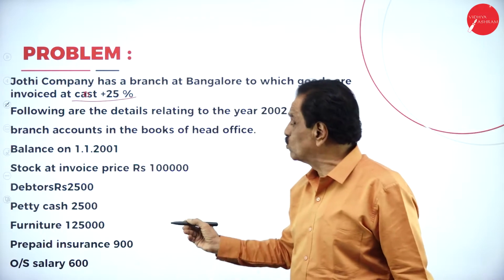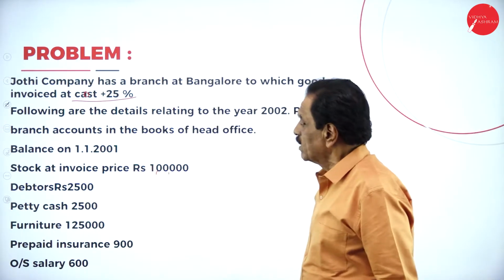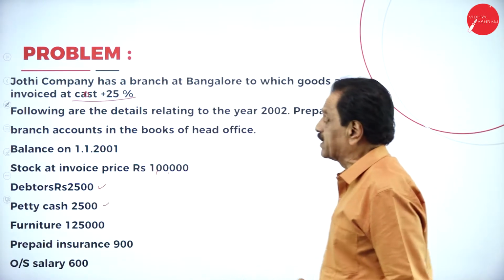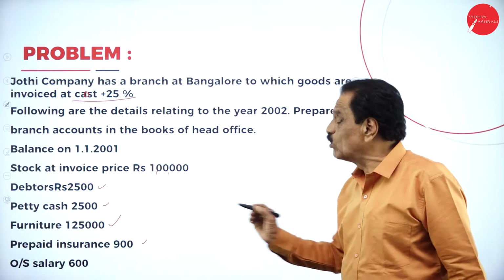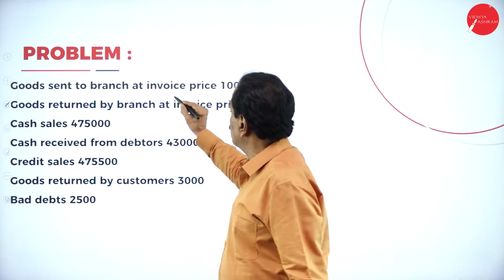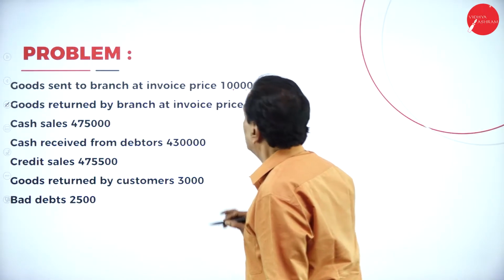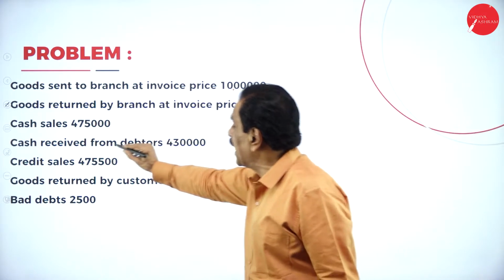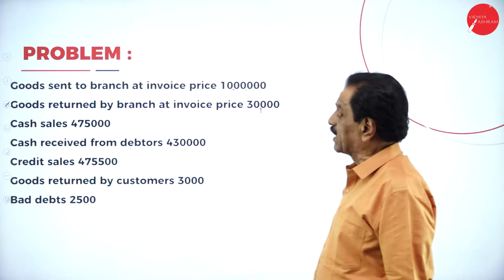Balance on 1/1/2001: stock at invoice price rupees 1 lakh, debtors 2,500 at the beginning, petty cash 2,500, furniture 1,25,000, prepaid insurance and outstanding salary at the beginning of the year. Then goods sent to branch at invoice price is rupees 10 lakh. Goods returned by the branch at invoice price is rupees 30,000. Cash sale is 4,75,000. Cash receipt from debtors 4,30,000.